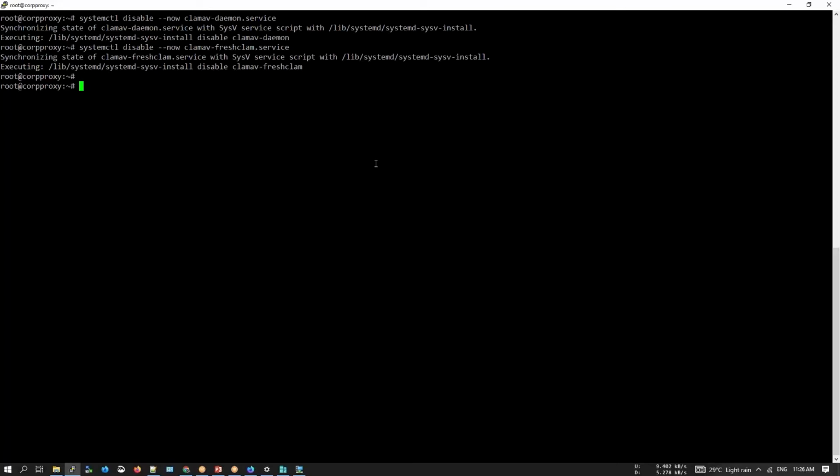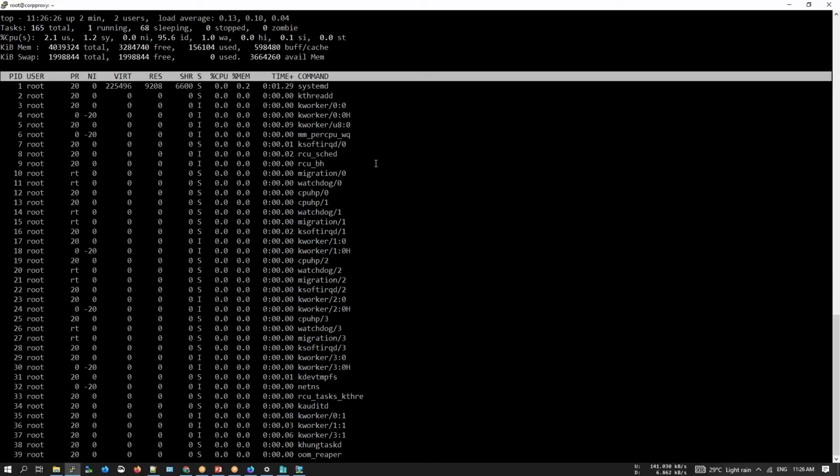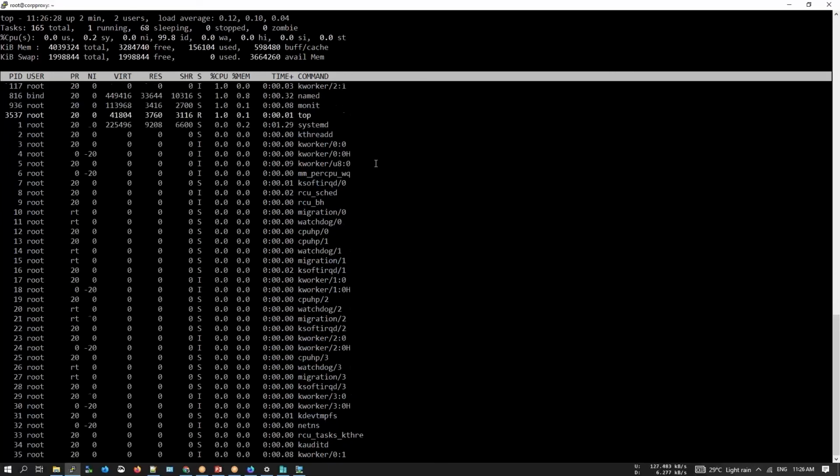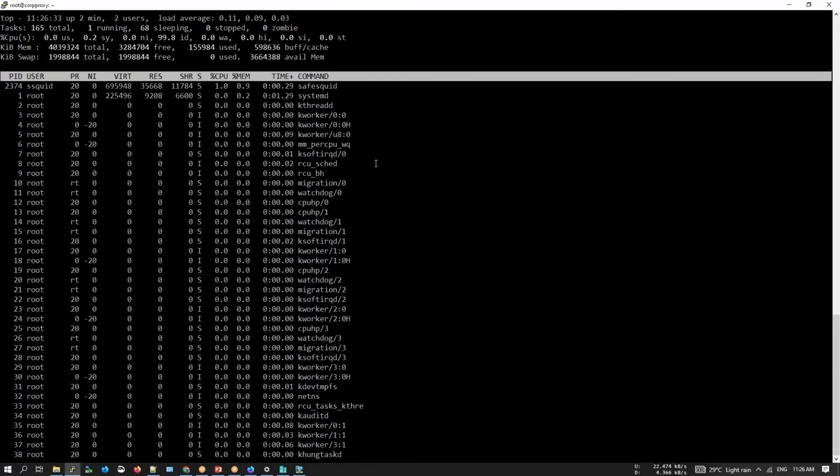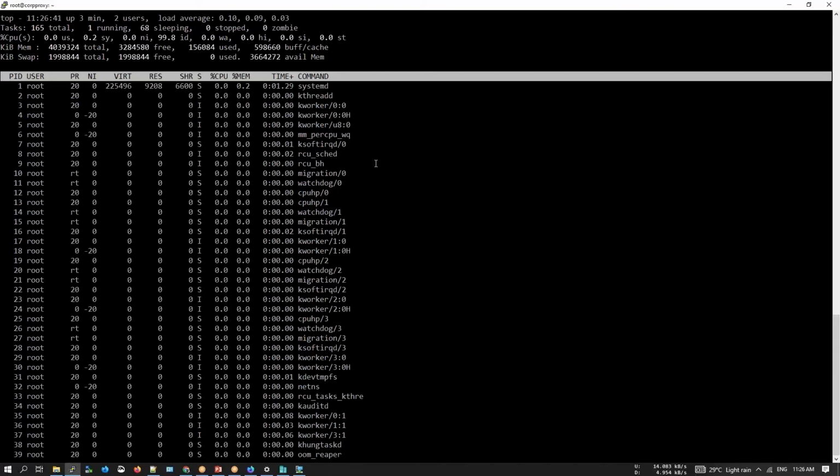Now we will check few details about the system just to know about the system. So we'll use the command top space -d1, which will give us the kind of task manager to actually see what is running and what is happening. This will give us the load average, the memory used, etc., and many more details.